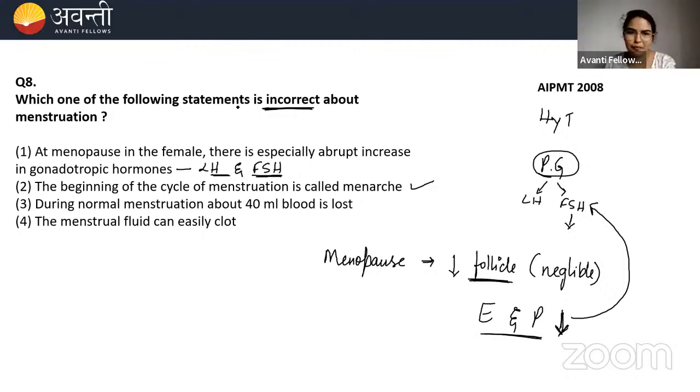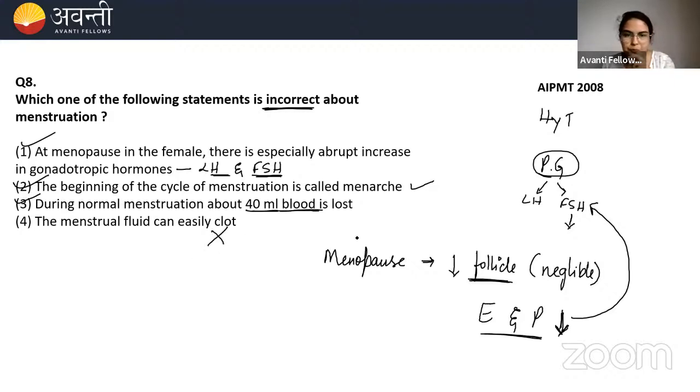Among the four statements, this one is a correct statement. The beginning of the cycle of menstruation is called menarche, which is correct. During normal menstruation, nearly 40 ml of blood is lost, which is also correct. Now, menstrual fluid can easily clot.